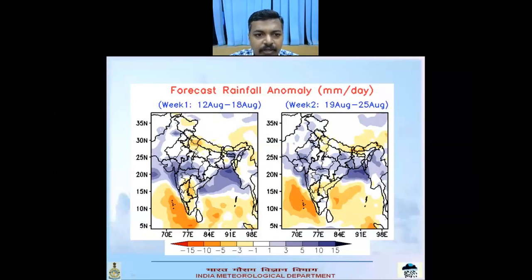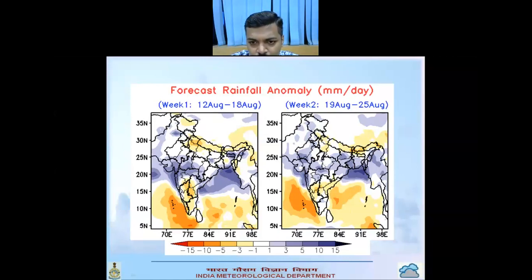For the week 1, the western UP, Uttarakhand, and adjoining region along with Arunachal Pradesh are also expected to show the negative anomaly, whereas the parts of core monsoon zone, that is western UP, Vidarbha, Gujarat, and parts of northern Konkan as well as northern Madhya Maharashtra as well as Meghalaya are likely to show positive rainfall anomaly.